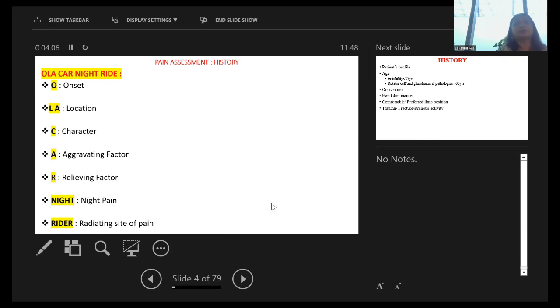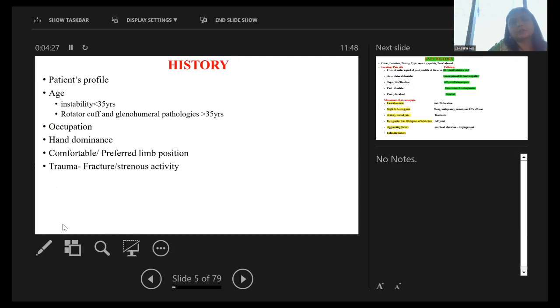Now, whenever a patient comes to us, we are going to take a detailed history and pain assessment. So here is an easy to remember mnemonic: OLD CARTS with night and rider. O is onset, L location, C character, aggravating factor is A, R relieving factor, night is night pain, and rider is the radiating site of the pain.